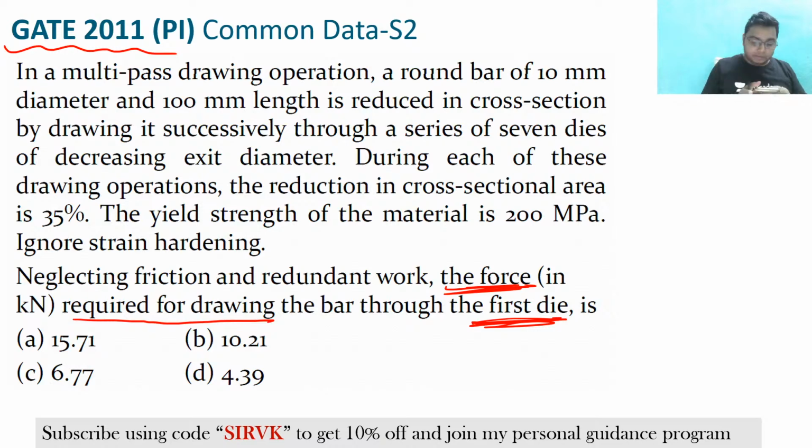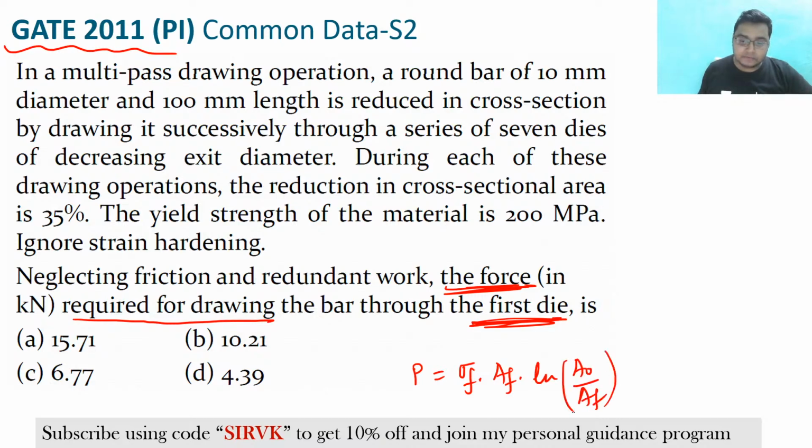What is the problem? The question is not coming? How is the drawing force calculated? P is equal to sigma f Af ln of A naught by Af, isn't it? This is what the answer is, isn't it?